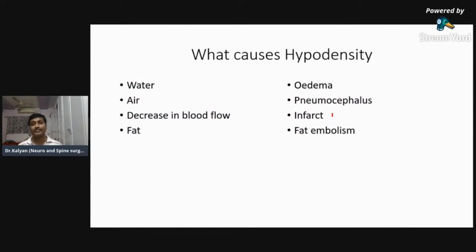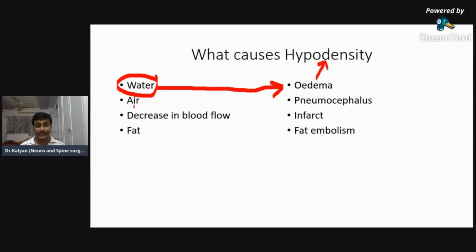Similarly, what causes hypodensity? A hypodense structure may contain water. Water is present in the form of cerebral edema or CSF. So either edema or CSF will cause hypodensity. Hypodensity may also be because of air. When there is air in the brain, we call it pneumocephalus. So again, pneumocephalus is hypodense.